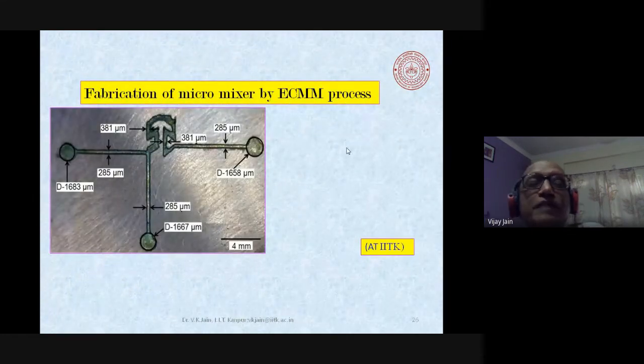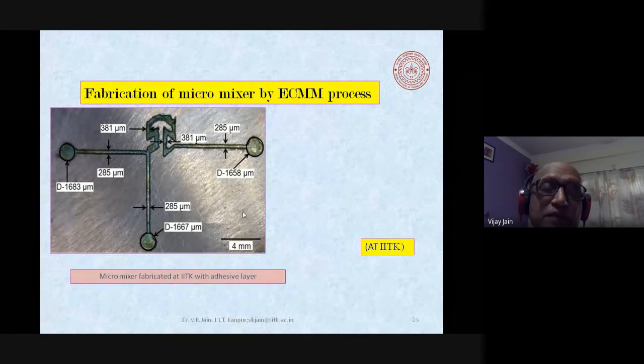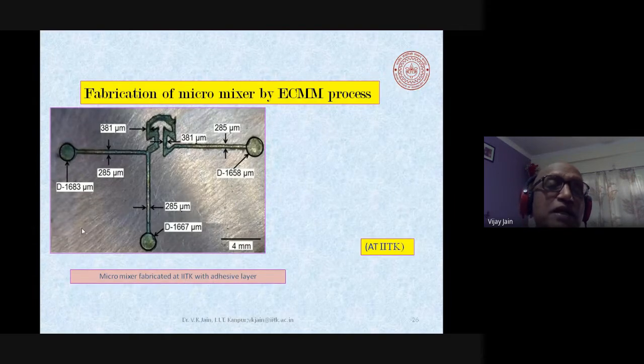Now, electrochemical micromachining has also been used for making the micromixer. You can clearly see this is the required micromixer fabricated at Kanpur. Now you can see here all the dimensions of these channels. They are in microns, and this is the entry point, and this is the entry point. One liquid is coming from here, another liquid is coming from here, going into this mixing chamber, and after mixing it is coming out, and from here it is taken out.